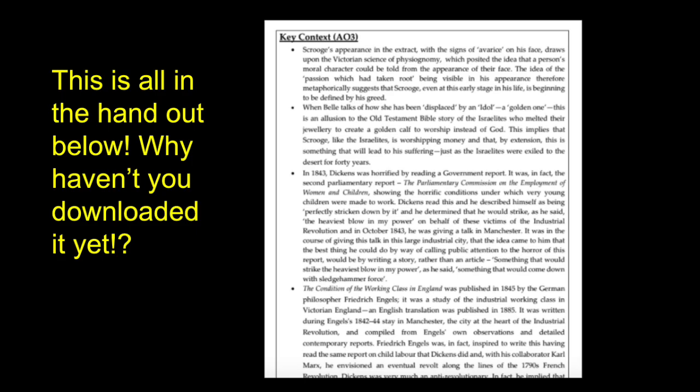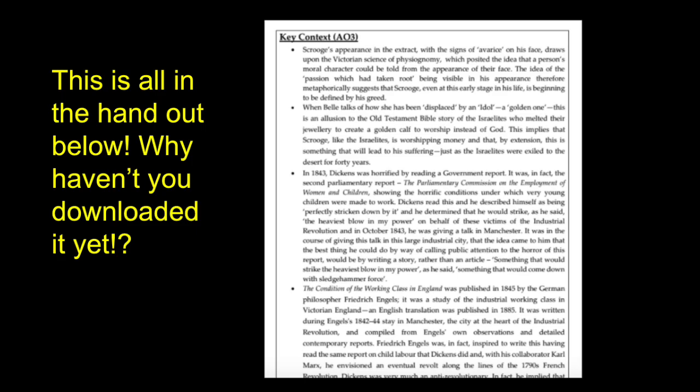So we could contrast him with other writers at this time, like Friedrich Engels, who are actually talking about more revolutionary changes. Whereas Dickens's message about wealth is not that the rich should not accumulate wealth. That's not what he's arguing. He's simply arguing that those who are wealthy should be slightly more generous, particularly around Christmas time. So if we were being really cynical, we would say that Dickens's message is that there still should be a poor. It's okay that there's a poor, we should just all be a bit nicer to them.